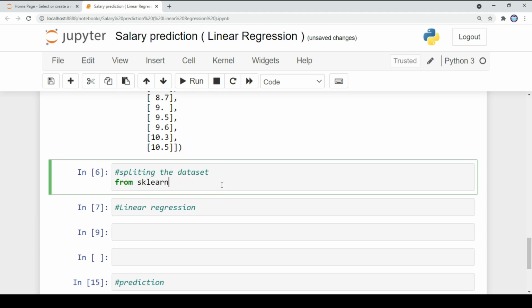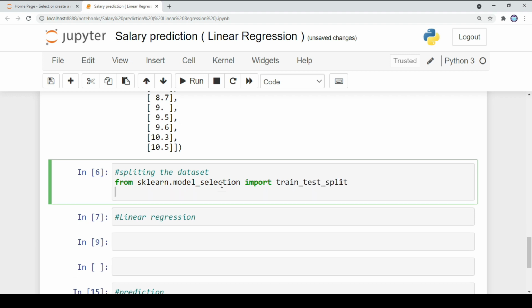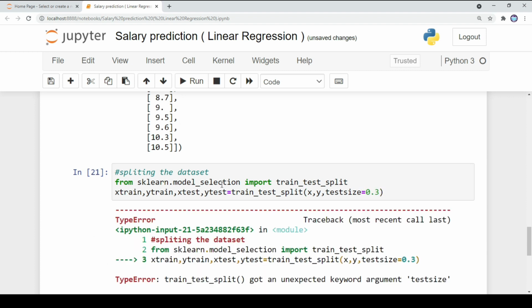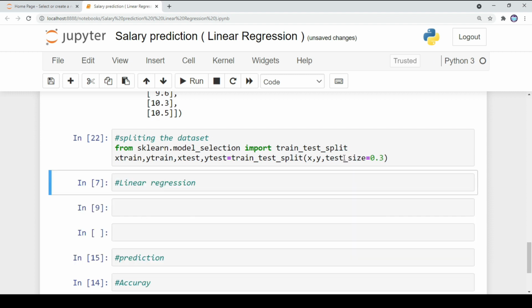Now we need to split the data into two parts, one for training and another for testing. Import the train_test_split module from the sklearn library and split the data into two parts. X_train and y_train are used for training, and for testing we created two variables, x_test and y_test. In this method we allocated 30% of the data for testing and 70% for training. In machine learning you have to assign more data to training, and the 70-30 ratio is good for this sample data. The allocation of data depends on your dataset.